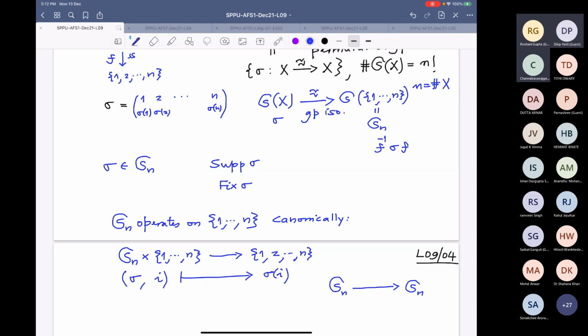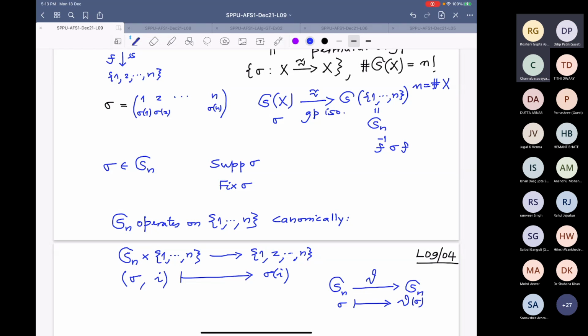So this is the operation map, theta, namely for any permutation sigma, what is theta of sigma? What is this map corresponding to this action?